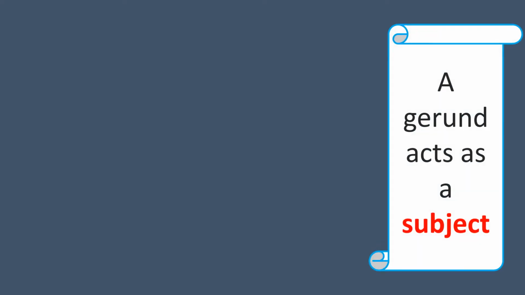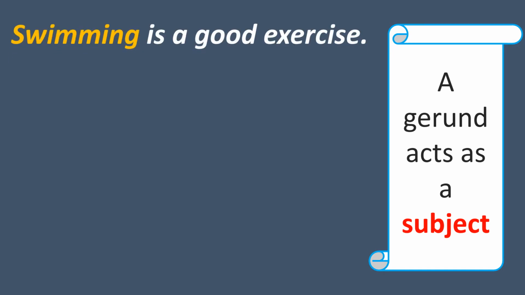Now let's look into the different uses of gerund with examples one by one. The first one is a gerund acts as a subject. Let's see some examples of this usage. Swimming is a good exercise. Here swimming is gerund. How does it act? It acts as a subject of the sentence. What is a good exercise? Swimming. So swimming is the subject of the sentence. It is the gerund or the verbal noun.